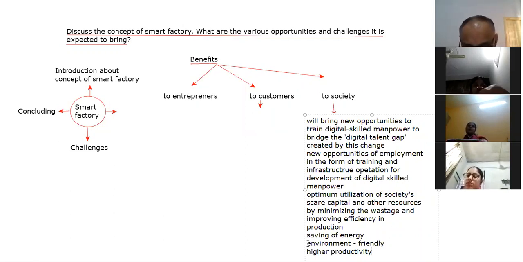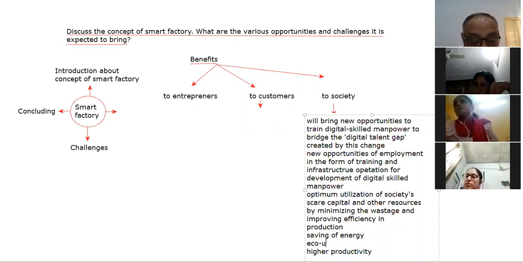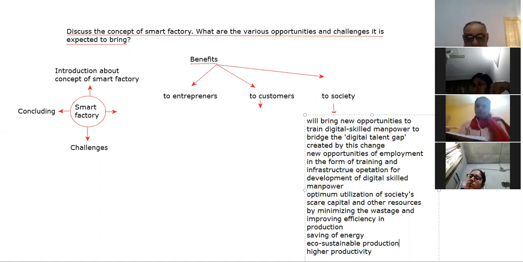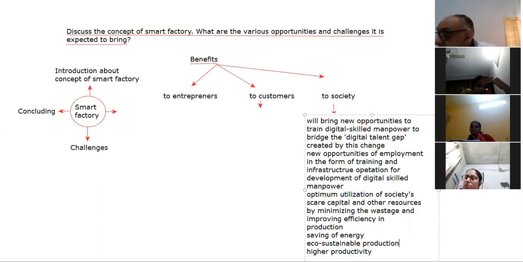We can use the term eco sustainable production, that production which will not harm the ecology. So these are the various benefits and opportunities for the society.